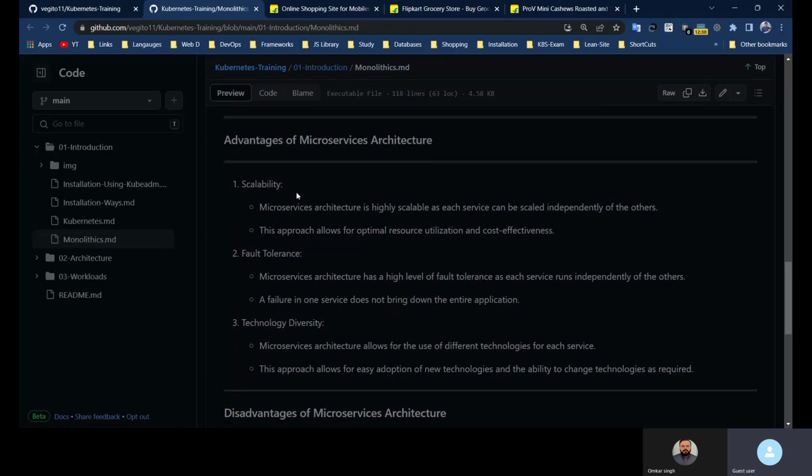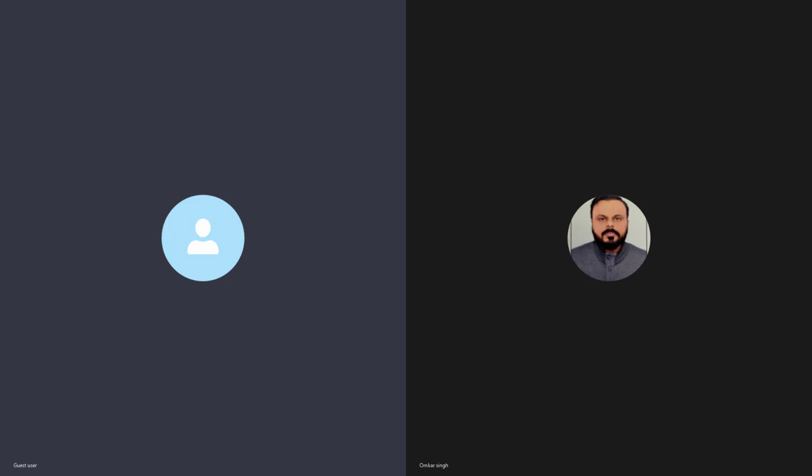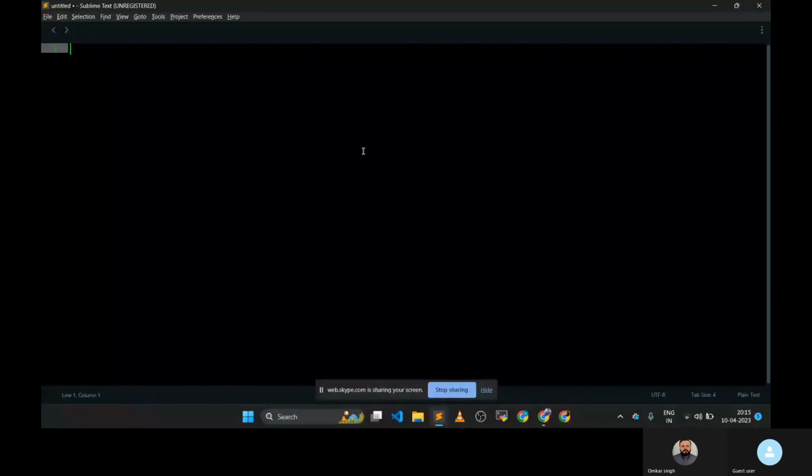So we can scale a single service. We are not scaling the entire application, we are only scaling a single service. That is the advantage, because a single service takes less memory. Let me show you on a text file maybe. Suppose this is our Flipkart. This is a monolithic one, which means a single Docker image.